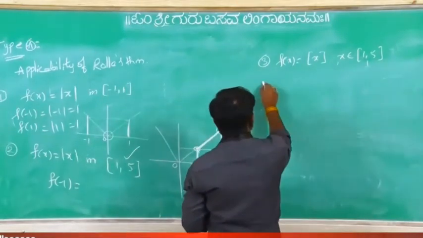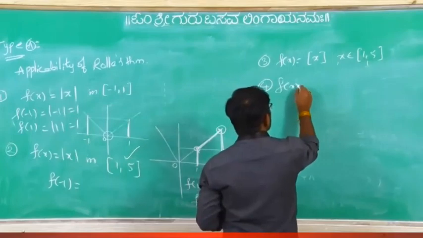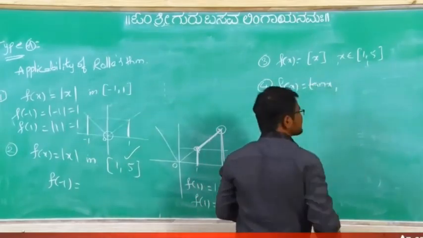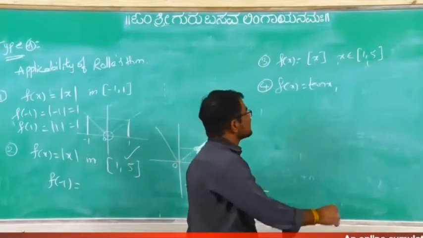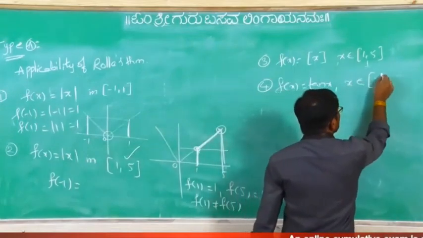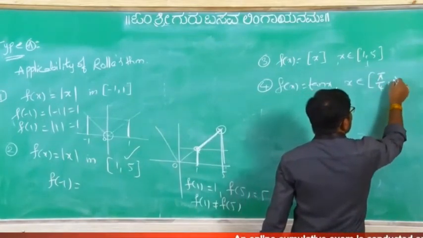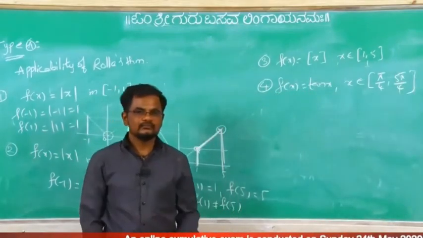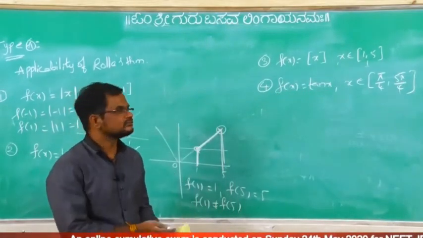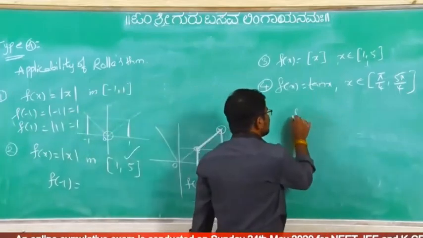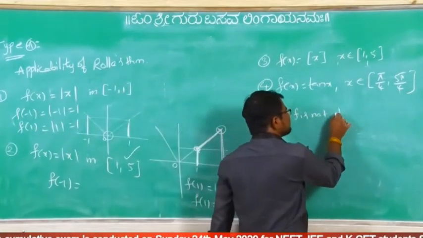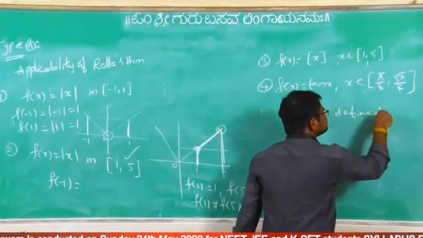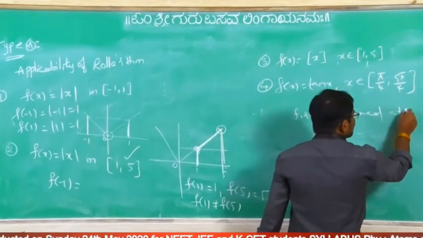Suppose they give like this, f of x equal to tan x, where x belongs to closed interval pi by 4 to 5 pi by 4. Once you see, f is not defined at pi by 2.